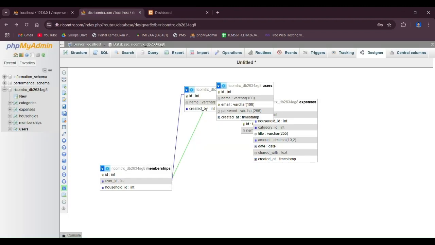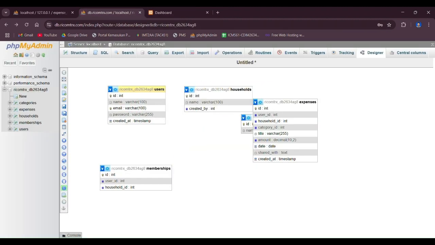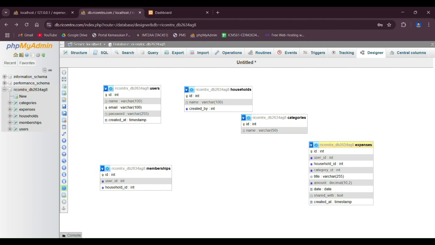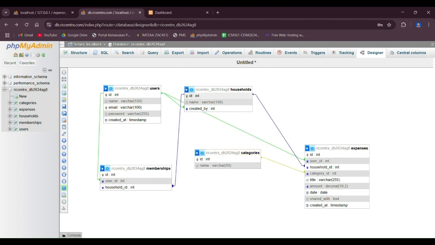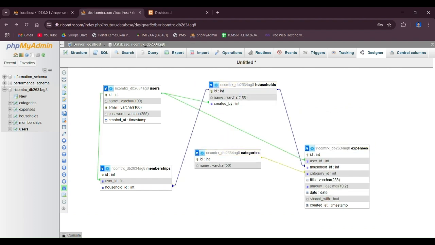As for household, we can appropriately check that it is here, and the ID is set to integer, and the name is the name of the household, and created by is int, and it references the user who created it.